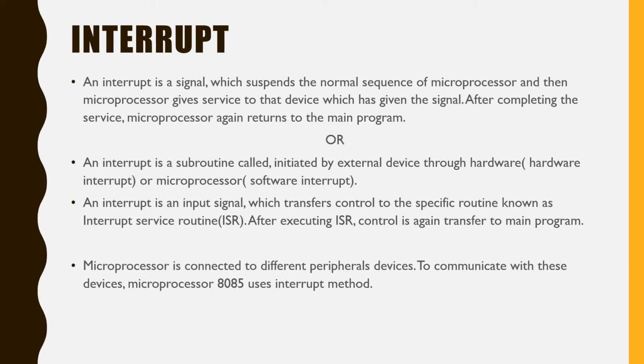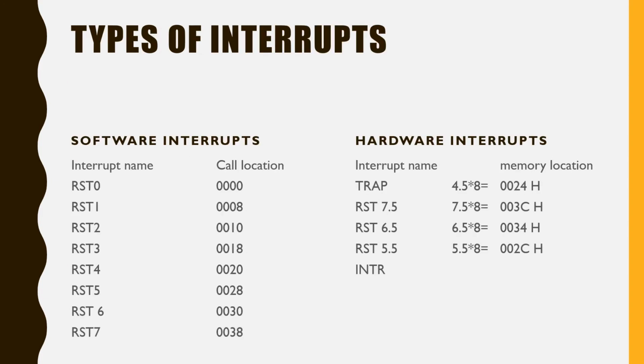In a computer, a microprocessor is connected to different devices, that is input and output devices, together called peripheral devices. To communicate with these devices, an interrupt system is required. In the next slide, we will discuss how many types of interrupts there are in 8085 and what their names are. So this third slide shows you the types of interrupts: software interrupts and hardware interrupts.